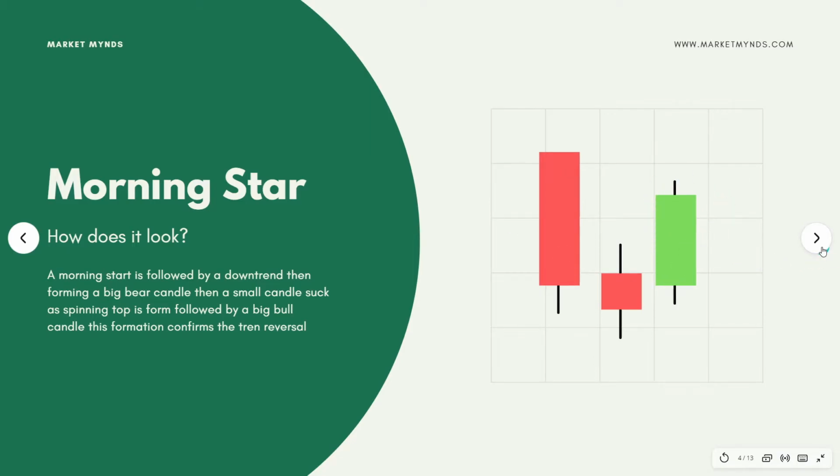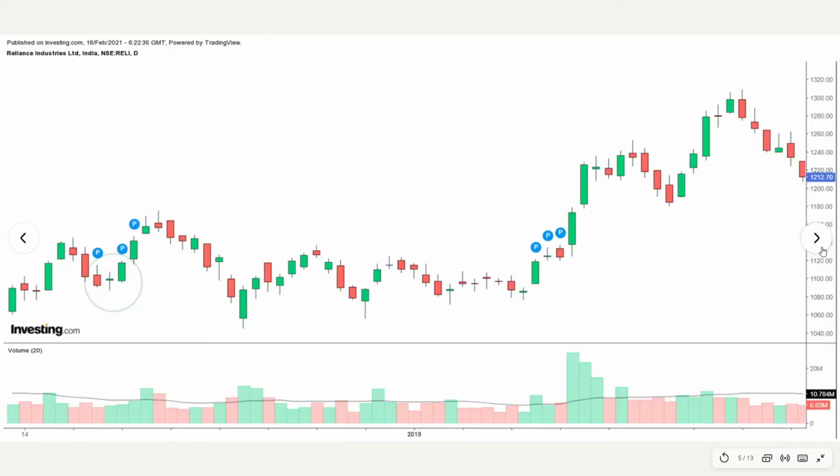Now let's have a look at the chart. This is a chart of Reliance Industries, and you can see a beautiful small downtrend here, followed by 1, 2, 3 sessions of downtrend. Then there's an indecision candle. This is a doji, a pure form of doji. Dojis are also indecision candles, as you know, but most of the time they're trend reversal candles. So a doji formed, then the green candle gives a beautiful confirmation saying that now the downtrend is over. Now I'm going up, and as it said, the next 3 sessions it went up.